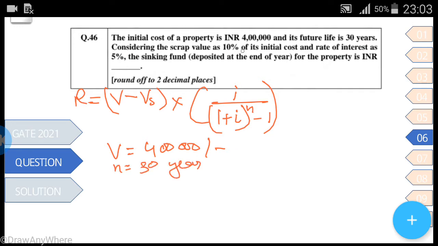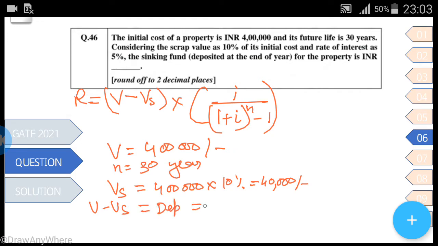Considering the scrap value at 10% of initial cost, Vs would be 4 lakh initial cost into 10%, which is 40,000. So V minus Vs, which is depreciation, is equal to 4 lakh minus 40,000, which comes to 3,60,000. The rate of interest is also given, which is 5%. So everything is there. Now let's solve.